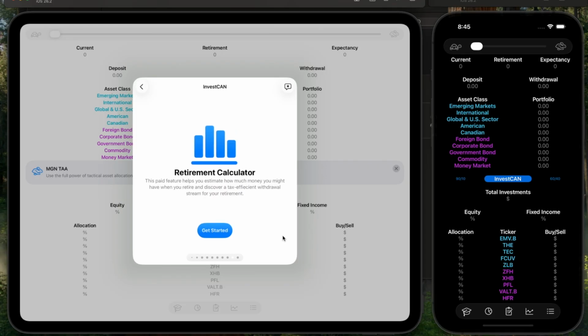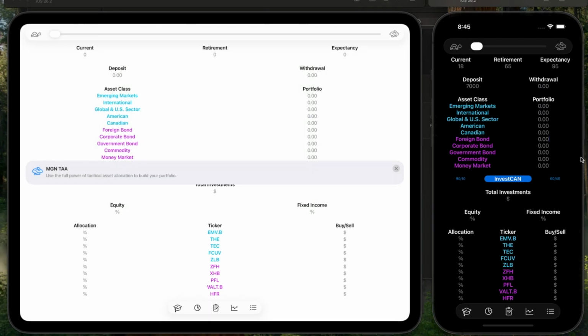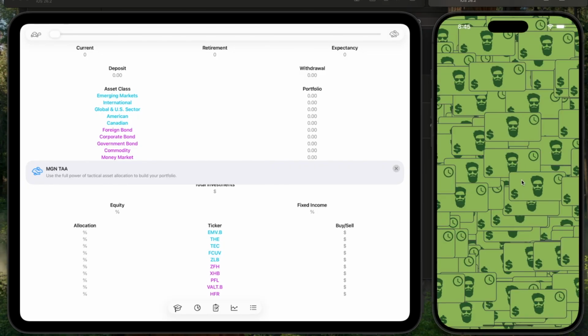Now there's a retirement calculator. This is going to be a paid for feature, but I can make it free. I mean, I run the app, I coded it. And then there's the stock focus list. Basically, this is a paid for feature and it's going through Canadian and American stocks and going through factor investing principles. So if you put your first $7,000 in a tax-free savings account and want to invest that money, all you have to do is click InvestCan.